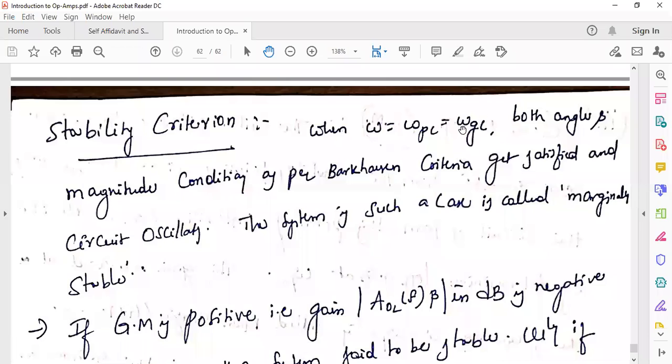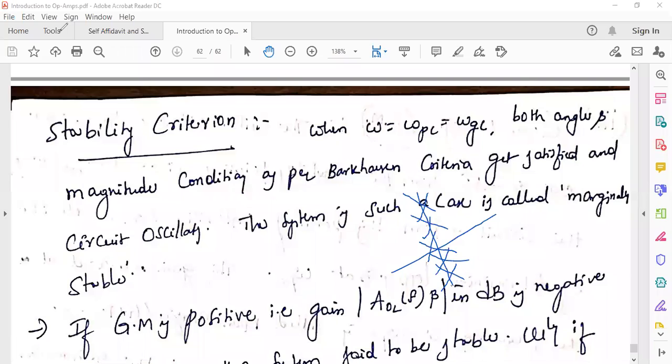What is gain crossover frequency? At a particular frequency, the gain of the loop gain becomes unity or 0 dB. So when these two conditions are satisfied, as per the Barkhausen criteria, the circuit starts oscillations. If you observe the root locus plot, the circuit starting oscillation means the roots are lying on the imaginary axis.